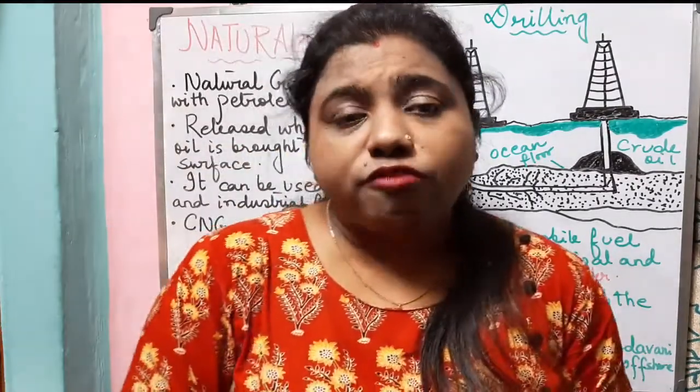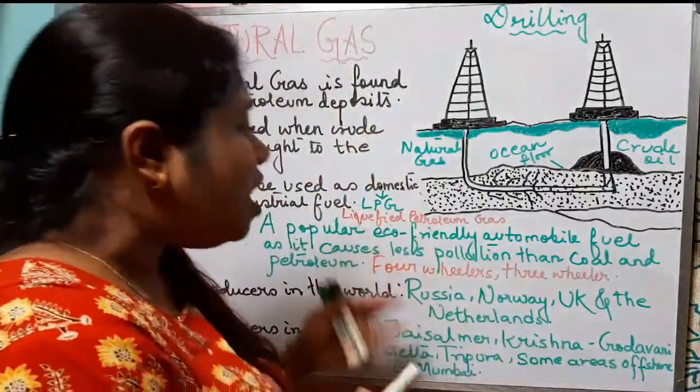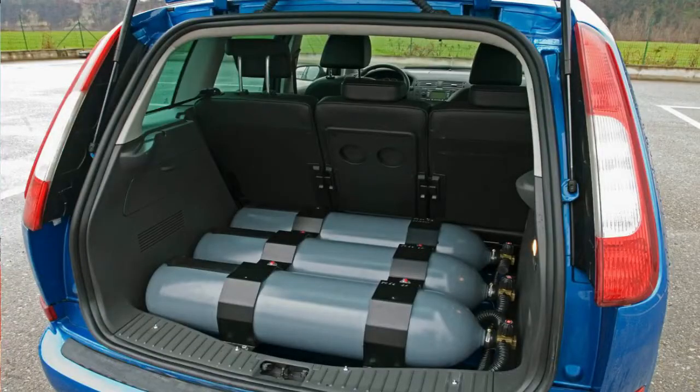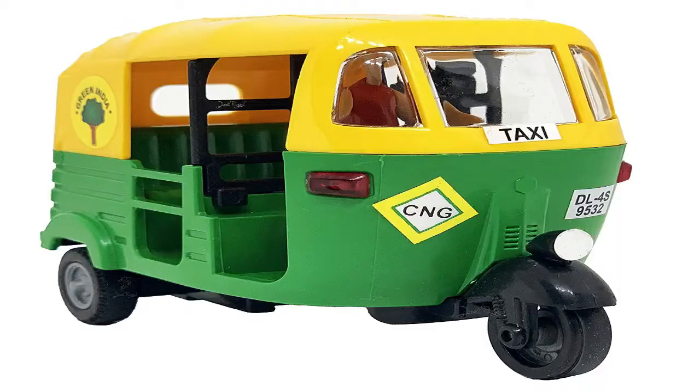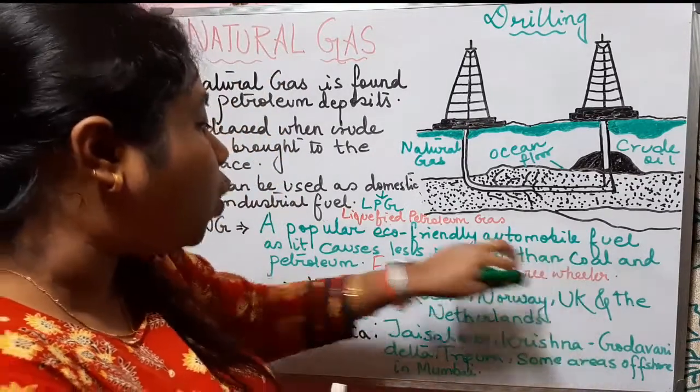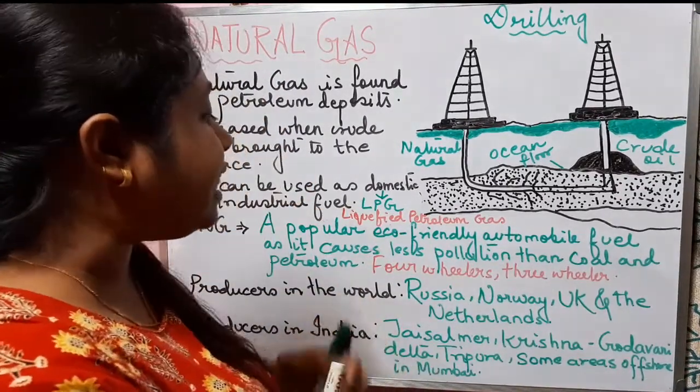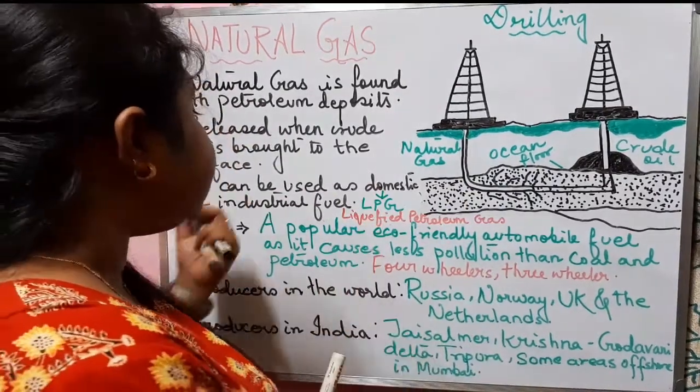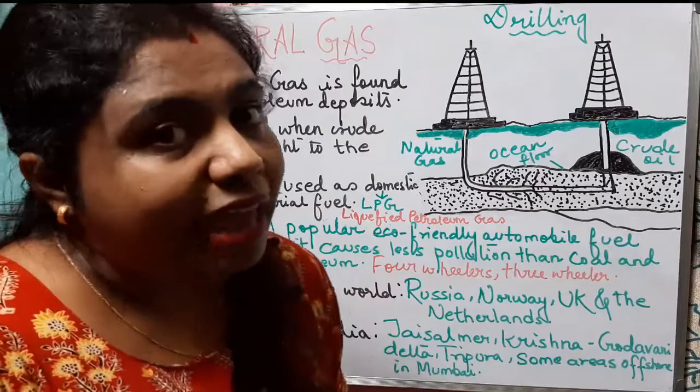Nowadays, with the use of more petroleum products, petrol, kerosene, diesel, we can see that air pollution is becoming a major concern. So environmentalists and the government are trying to reduce the effect of pollution, and so we will see that in many four-wheelers and three-wheelers, instead of petrol, diesel, they use CNG. CNG is a popular eco-friendly automobile fuel which causes less pollution. As it causes less pollution than coal and petroleum, four-wheelers and three-wheelers are using CNG instead of petroleum and its derivatives.